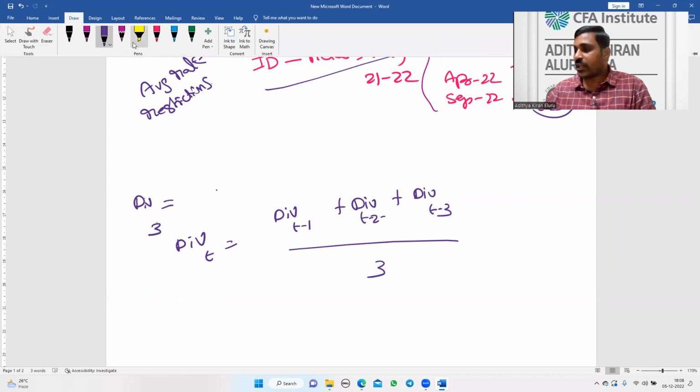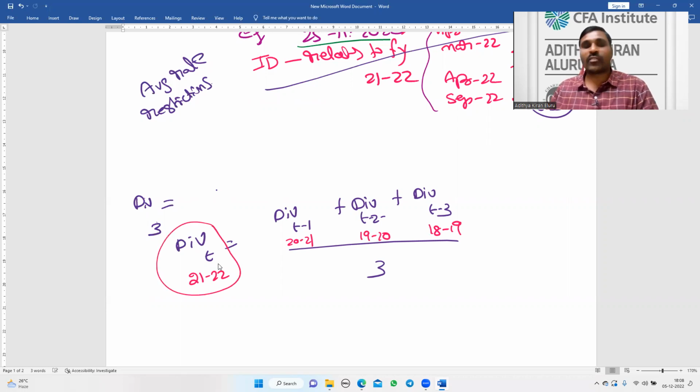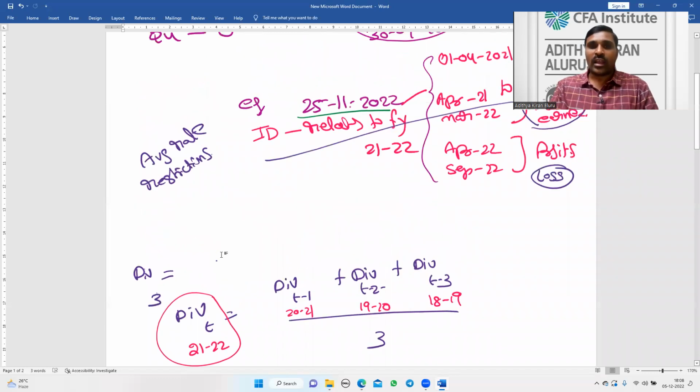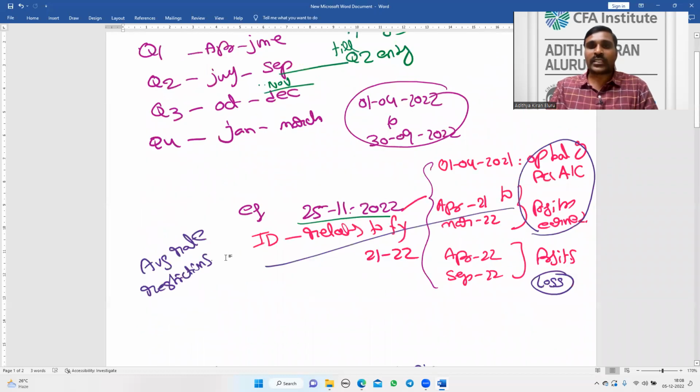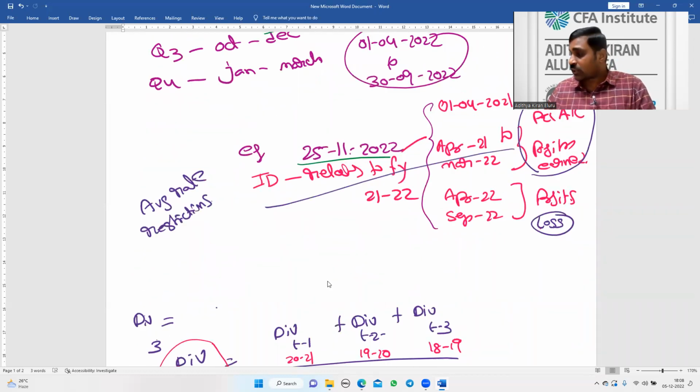If I am declaring dividend for the financial year 21-22, then T minus 1 will be 20-21, then 19-20 and then 18-19. So if I am declaring interim dividend for the financial year 21-22, I have to go back and take 3 years dividend and do the average. This is applicable when this third source has a loss.